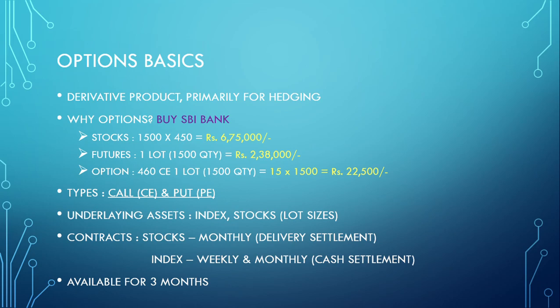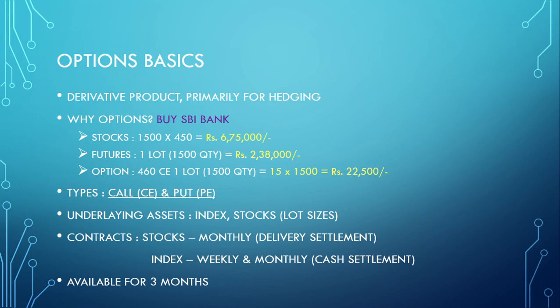So this is the most leveraged, and hence it is the most risky also. There are two types, call option and put option. Initially we were following American options, so it was CA and PA, but now we are following European options, so that is why the names CE and PE.